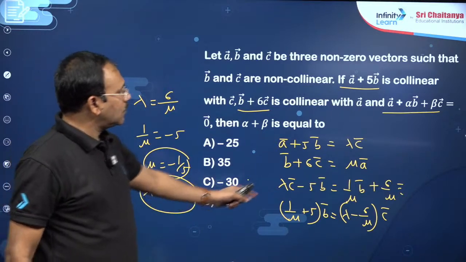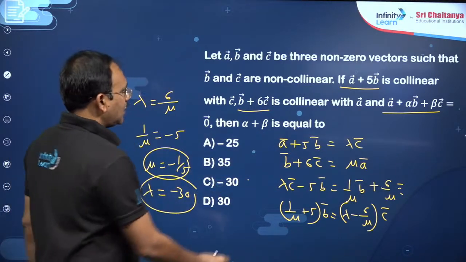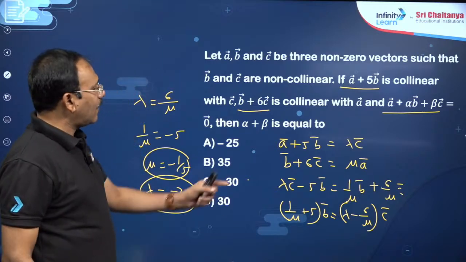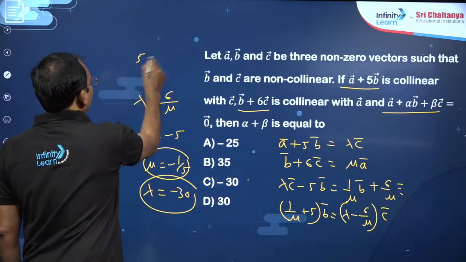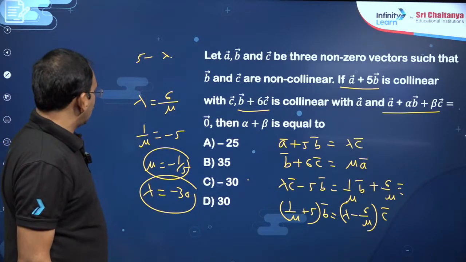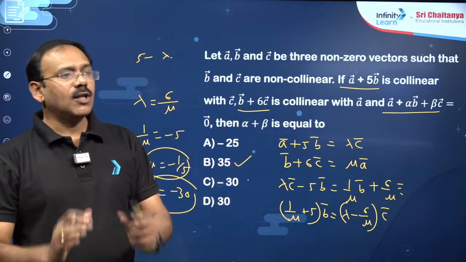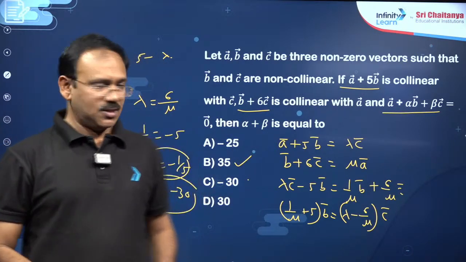Now you can substitute in one of the relations, you see, A bar plus phi B bar minus lambda C bar, alpha plus beta, you can write 5 minus lambda, my dear friends. So 5 plus 30, 35 will be the answer. So this simple algebra will help you to solve these questions, dear students.